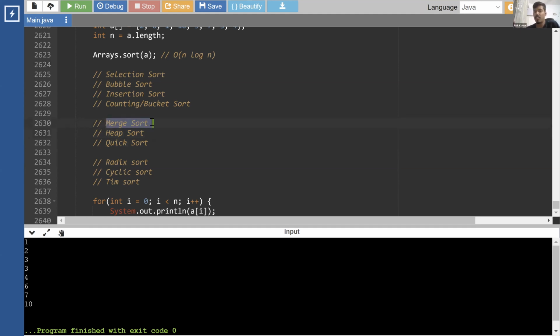Merge sort is always n log n, but it uses additional space. So merge sort is always better, but it uses additional space. There are pros and cons of every sorting algorithm. Everyone asked, can we use additional space? If the interviewer said yes, they wrote merge sort. If the interviewer said no, you cannot use additional space, they wrote heap sort or quick sort, which also gets n log n.